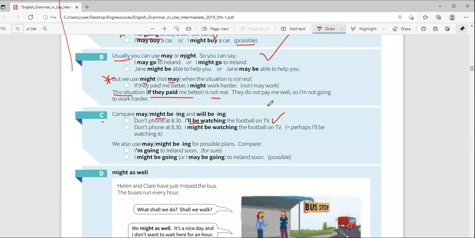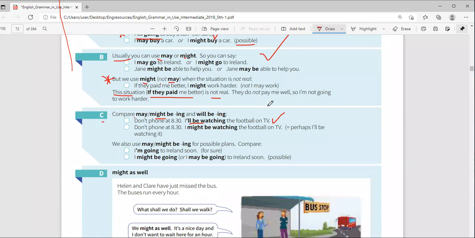I will be attending a lesson. I'll be attending a class. Because there's a class. Yeah, I'm sure there's a class. So I'll be watching. I'll be attending. I'll be cooking. These are things that are sure. Aisha says, don't call me at 6:30 because I will be cooking. She says, I will be cooking because she cooks in her house.